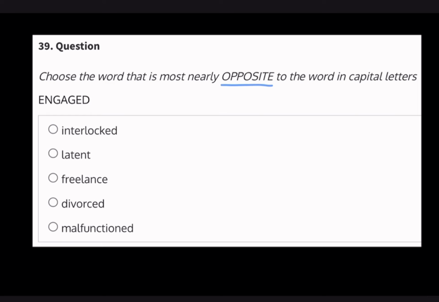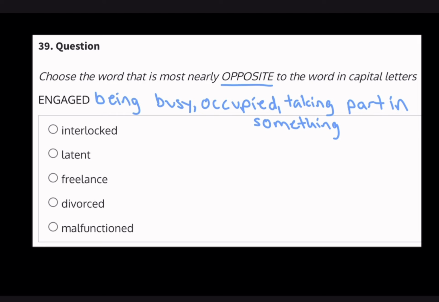So when we think about what engaged means, it can mean being busy, occupied, or taking part in something. We're going to go ahead and write this out next to our word. Okay, so now that we have this definition, we're going to evaluate our answer choices. Our first one is interlocked, which means being engaged with each other by overlapping or by projections and recesses fitting together. So this is actually synonymous with engaged.